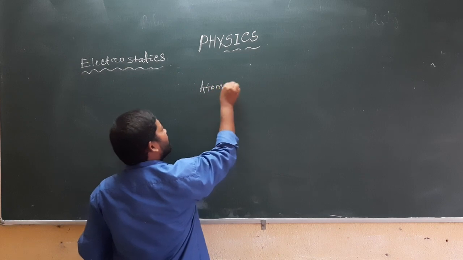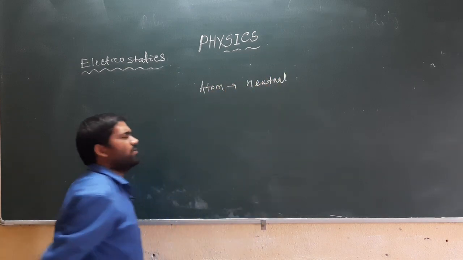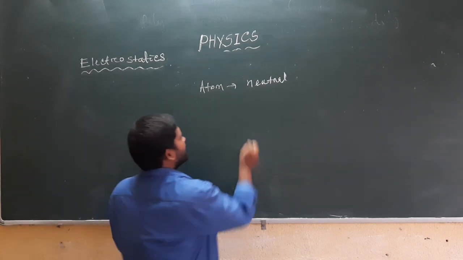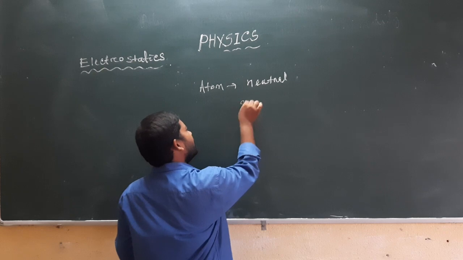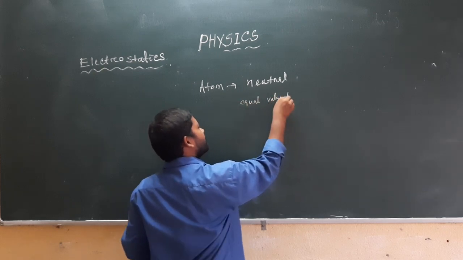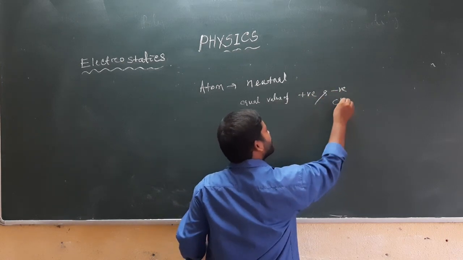So, the atom is neutral. And when a neutral atom is considered, it contains equal values of positive and negative charge.